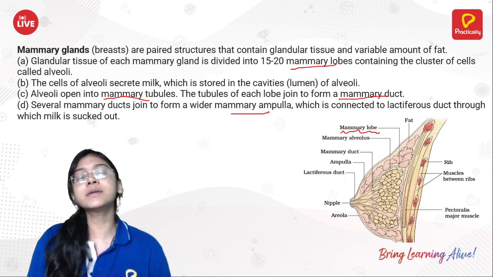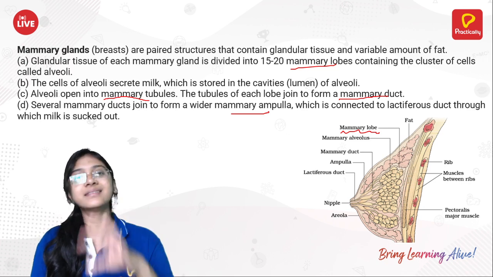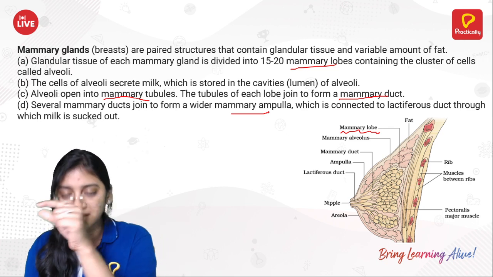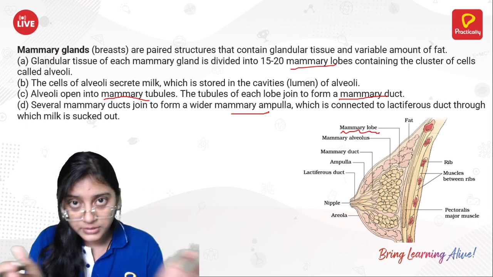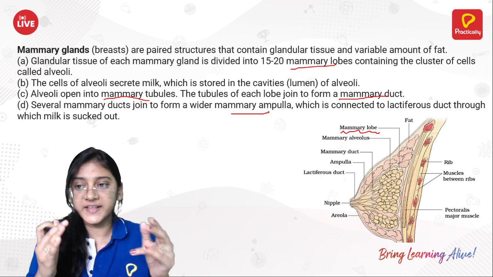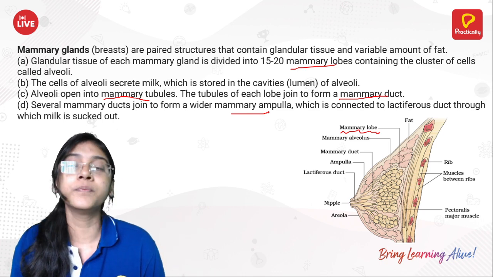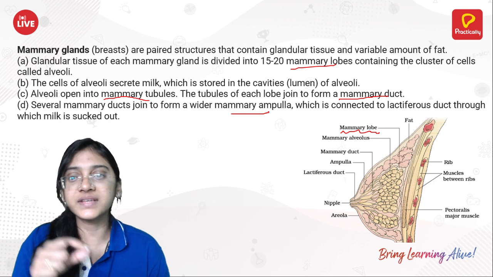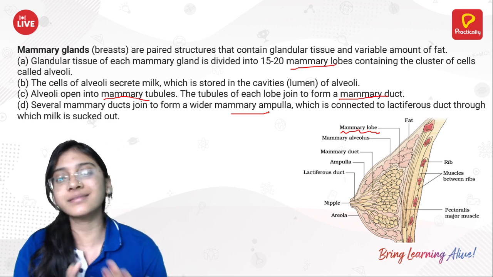See, the ampulla is a narrow tube, but it is not narrower than the duct. The duct is a very thin tube, whereas the ampulla is a little broader tube, but with respect to other parts it is going to be narrow. If you consider the fallopian tube, ampulla, isthmus, these are the narrow tube-like structures. It is a little broader than the duct.